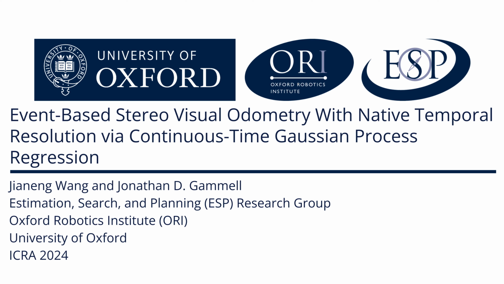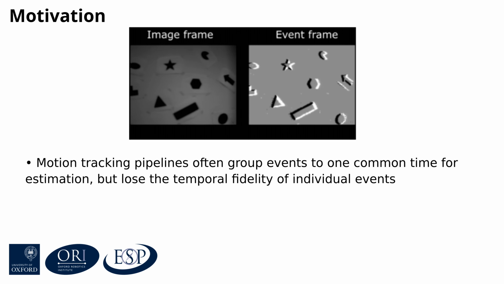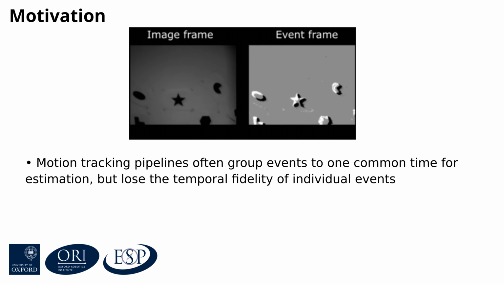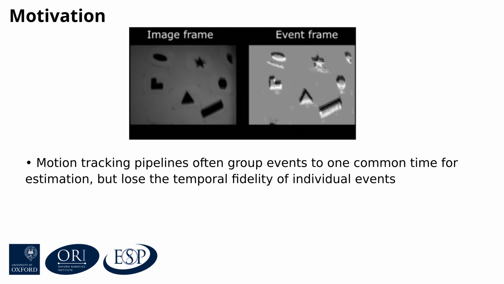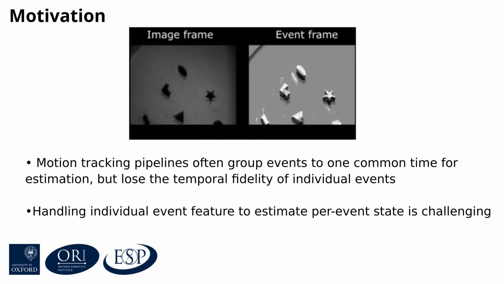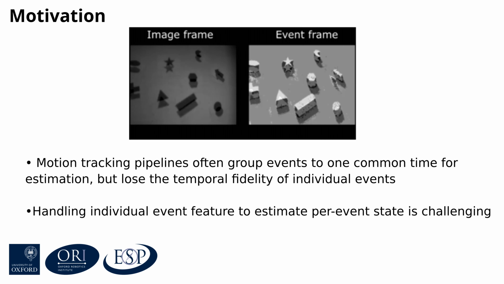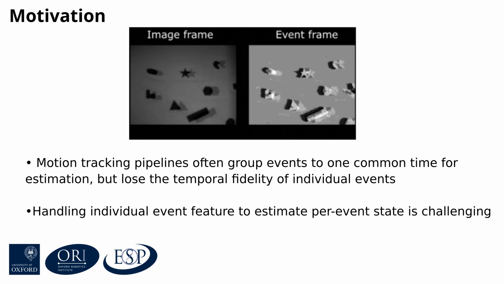We present event-based stereo-visual odometry with native temporal resolution via continuous time Gaussian process regression. In mainstream event-based motion tracking pipelines, like event-based visual odometry and SLAM, grouping events to one common time is often used for trajectory estimation. This approach works to some extent but omits the temporal information encoded in each event. Meanwhile, without grouping, given a set of event features, estimating individual event states at their occurring time is also challenging.